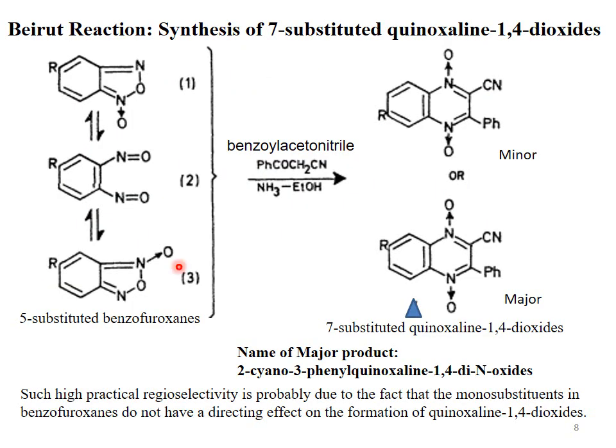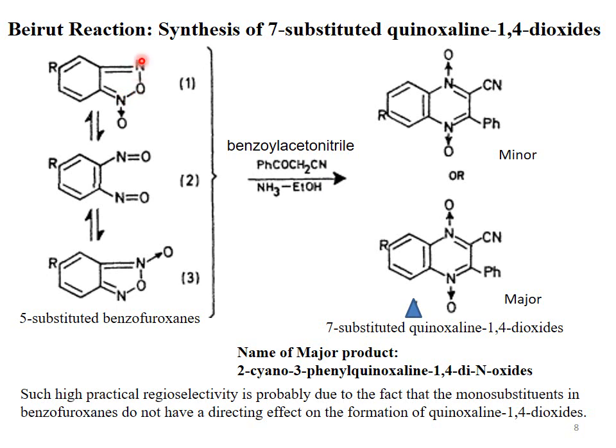Beirut reaction, synthesis of 7-substituted quinoxaline 1,4-dioxides. It is the reaction between 5-substituted benzofuroxanes, one of our coupling partners, and here the tautomeric forms of the reactant are shown. The nitrogen bonded with oxygen has four bonds, so it is positively charged.